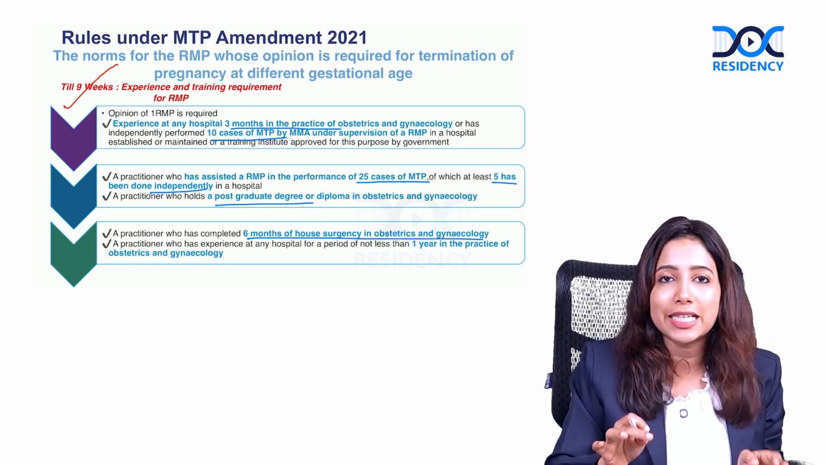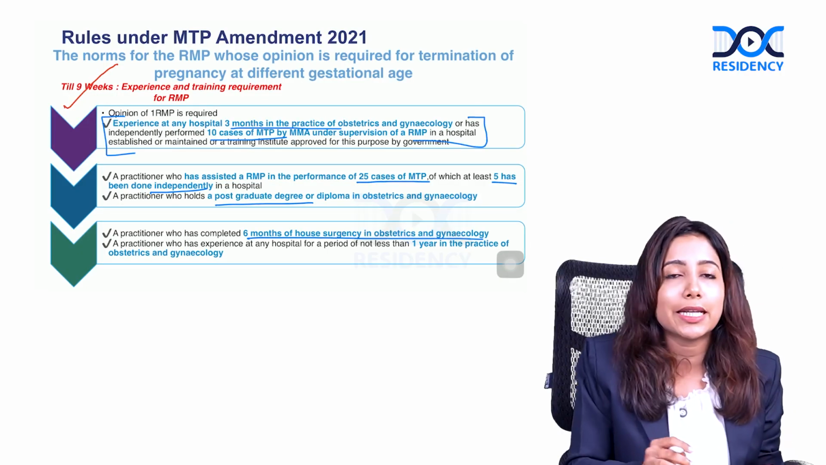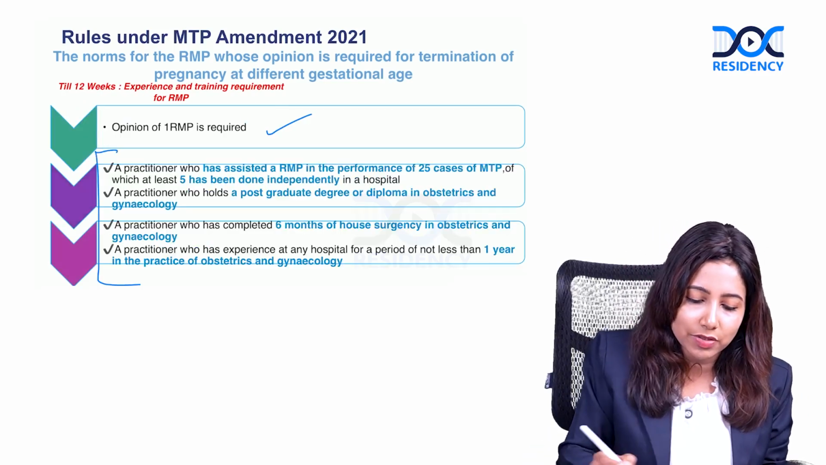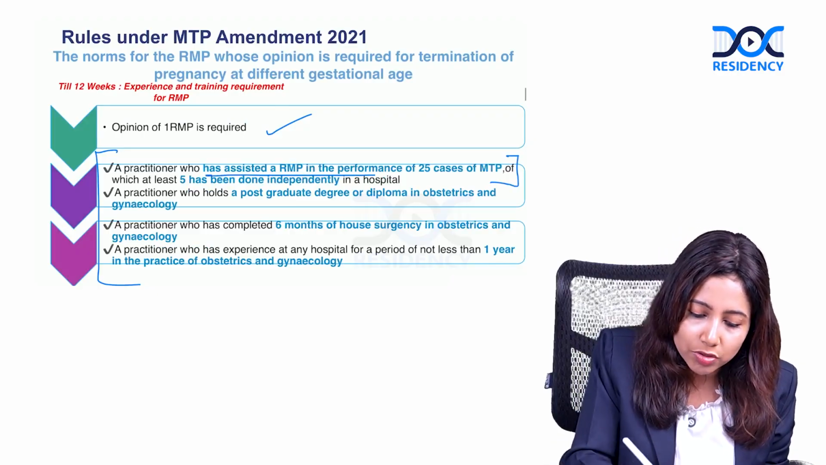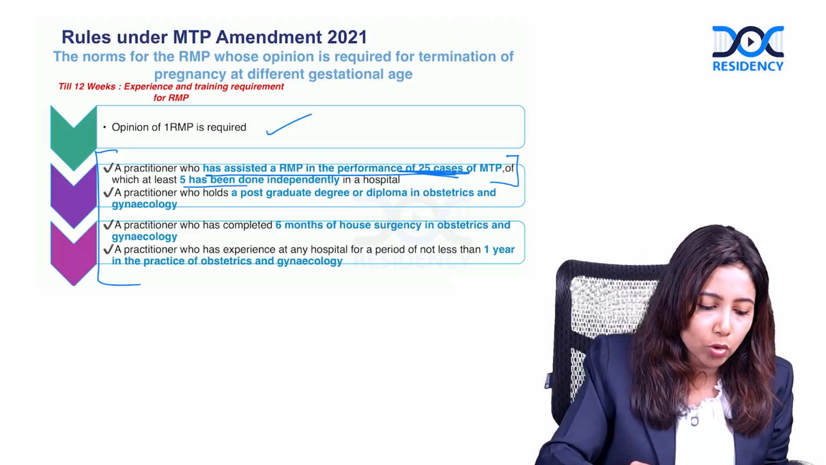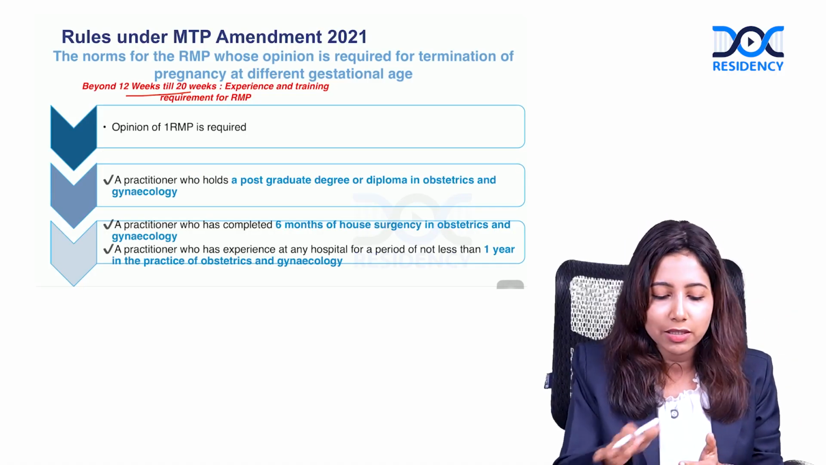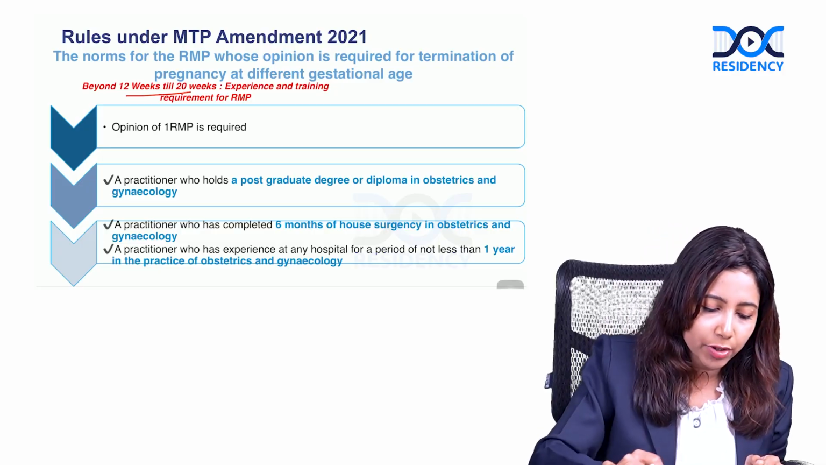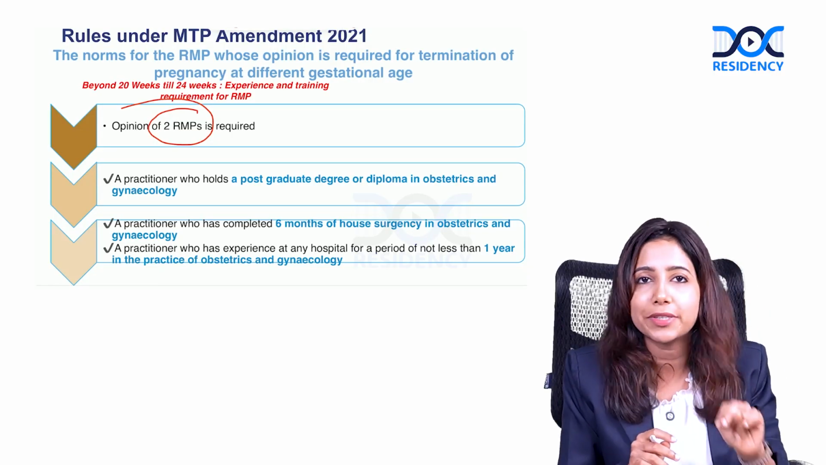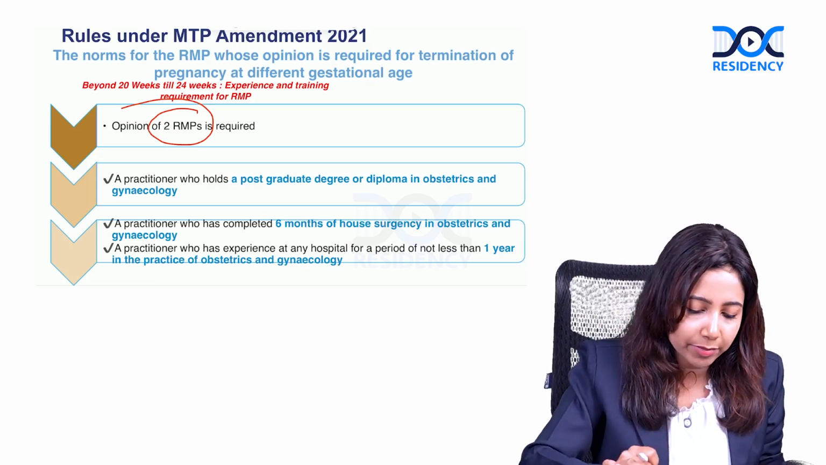What is the difference that you see till 12 weeks? You will see that this category has been removed, that is 3 months of experience and 10 cases of MTP. That's only till 9 weeks. Rest is same. Anyone registered medical practitioner, rest is same. Again, you will note that this subcategory, that is person who has assisted in 25 cases and 5 done independently, that is only till 12 weeks. You will note that from 12 to 20 weeks that has been removed from the criteria. Yes, rest are same. Now, considering beyond 20 weeks, what is the key difference? Till now, only one registered medical practitioner was required. Now, 2 registered medical practitioners are required. Yes, have a note of this regarding who can do the MTP.